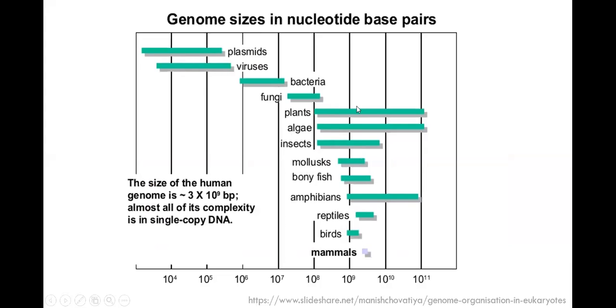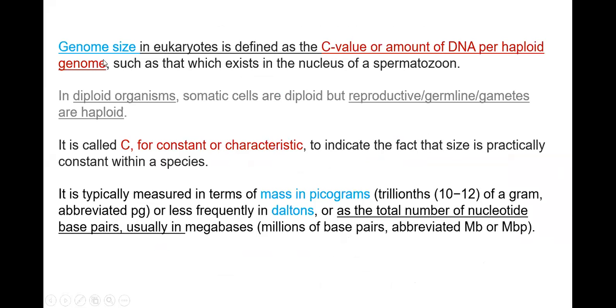But that is not the trend. You see the bars going haphazardly, with ups and downs in terms of genome size. Humans are a bit more, but compared to lower organisms, there is no trend in genome size, and the same applies to protein coding genes. Genome size in eukaryotes is defined as the C value, or the amount of DNA per haploid genome.